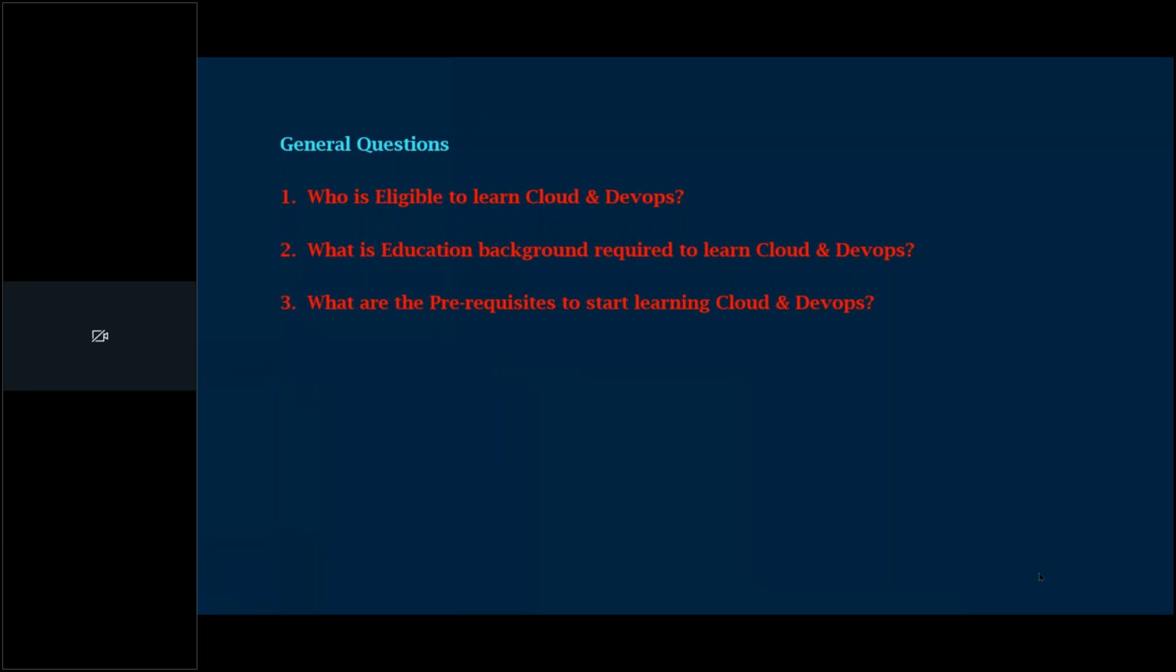We don't require any developing background. We don't require any testing background. We don't require any admin background. So the DevOps role is a different role, which is an automation role. The cloud role is an infrastructure role, right? So the cloud role is not an admin role here. In cloud, we provide and manage the infrastructure. In DevOps, we automate the activities, we work on tools.